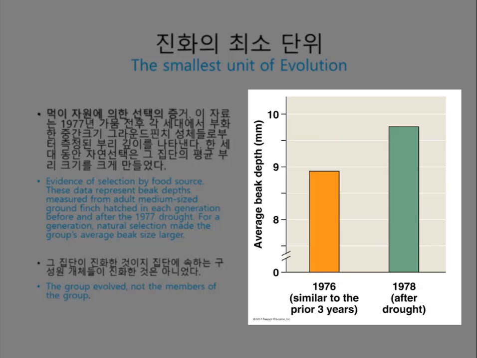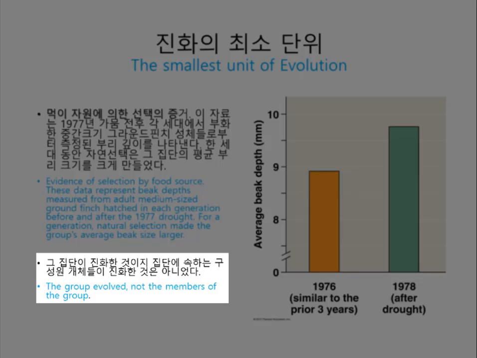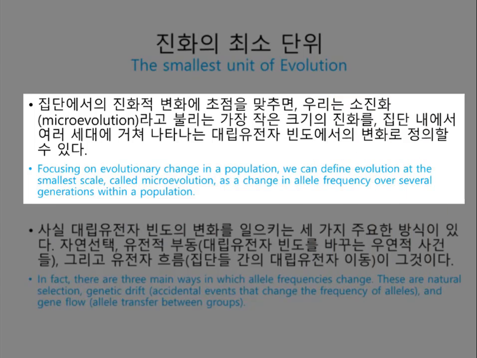However, the individual finches did not evolve. Each bird had a beak of a particular size, which did not grow larger during the drought. Rather, the proportion of large beaks in the population increased from generation to generation. The population evolved, not its individual members. Evolution on its smallest scale is called microevolution. This is a change in allele frequencies in a population over generations.